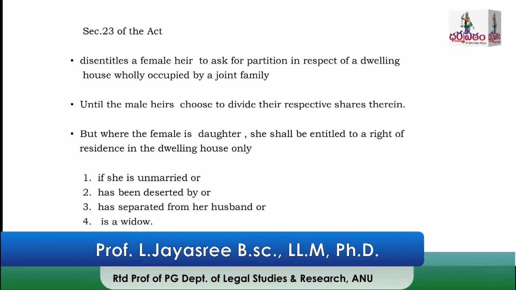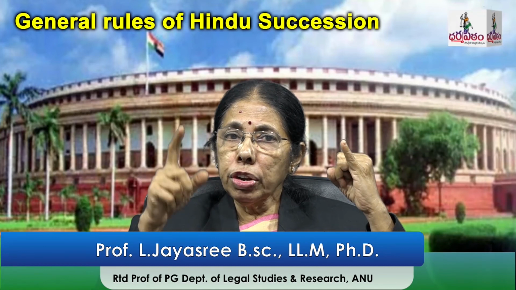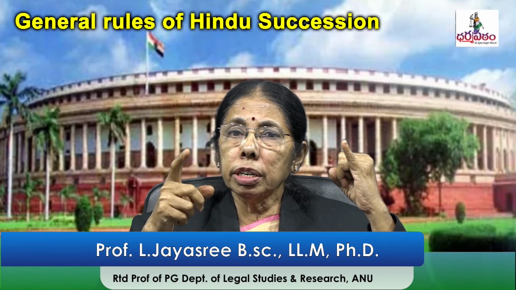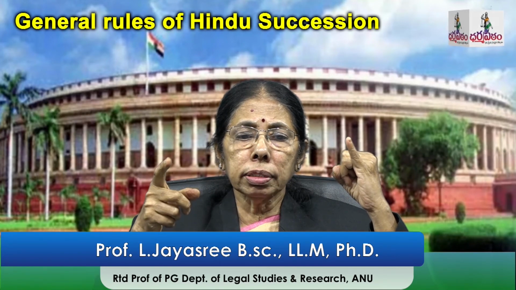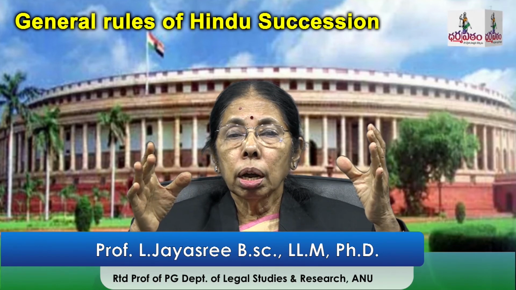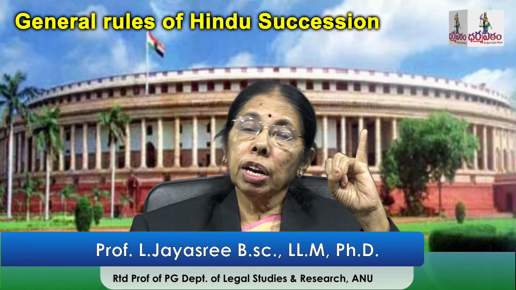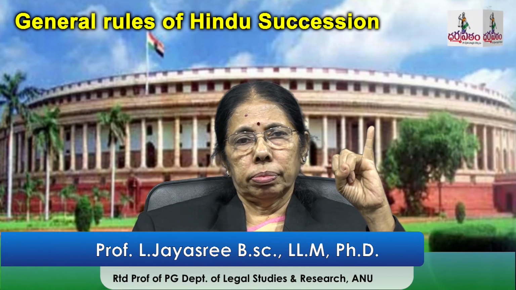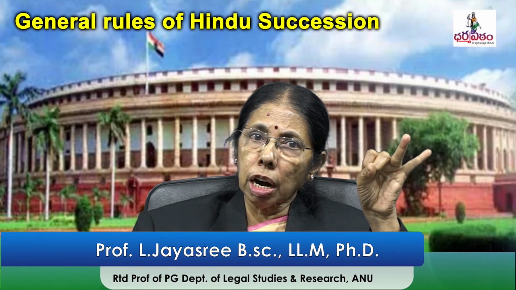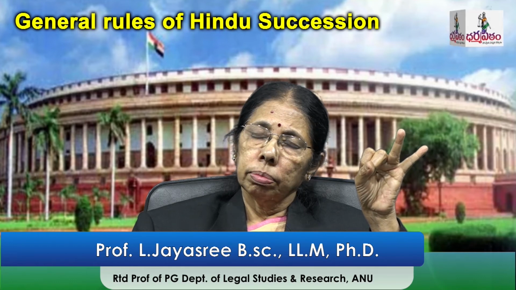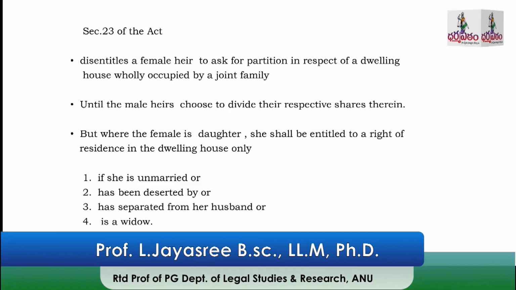she is entitled to the right of residence, not a claim of partition. If the female is a daughter, she is entitled to the right of residence in the dwelling house under certain conditions. Suppose the daughter is unmarried, she has a right of residence. If she is deserted by her husband, she can reside in the dwelling house.